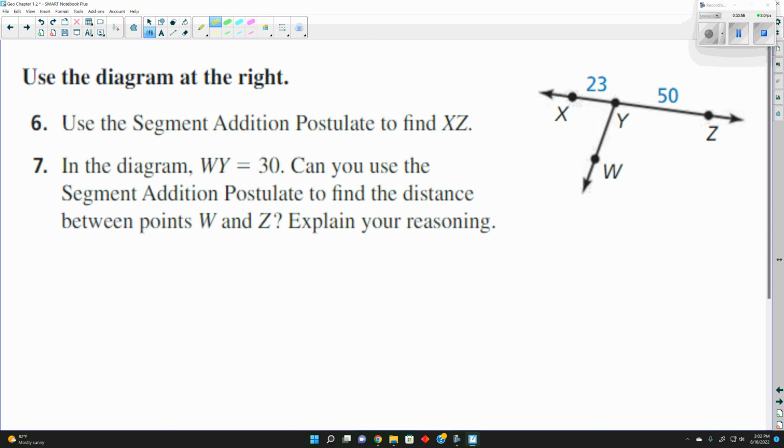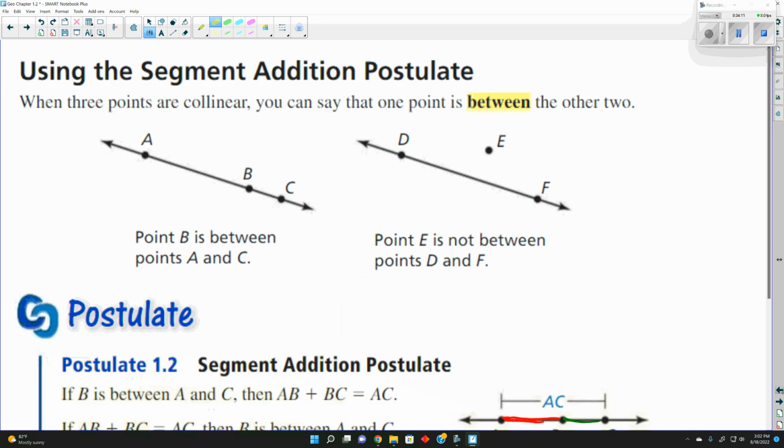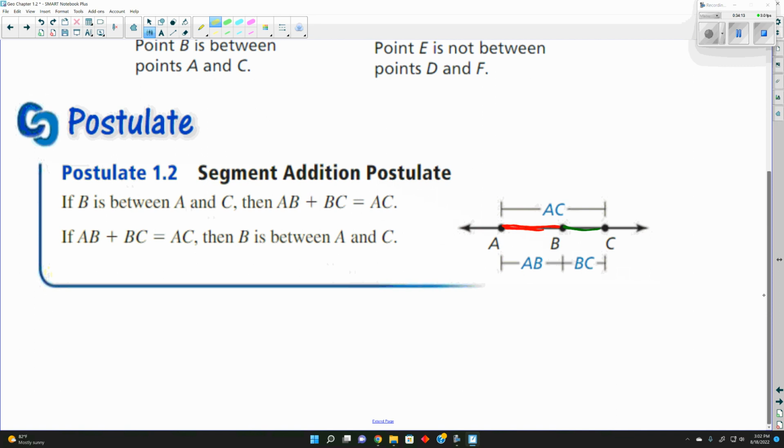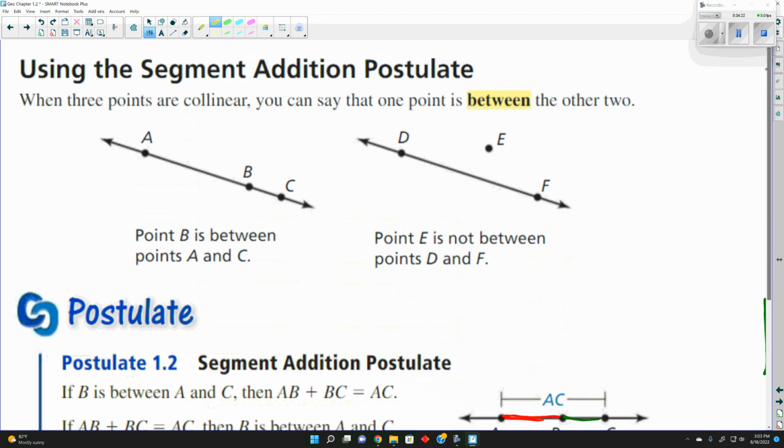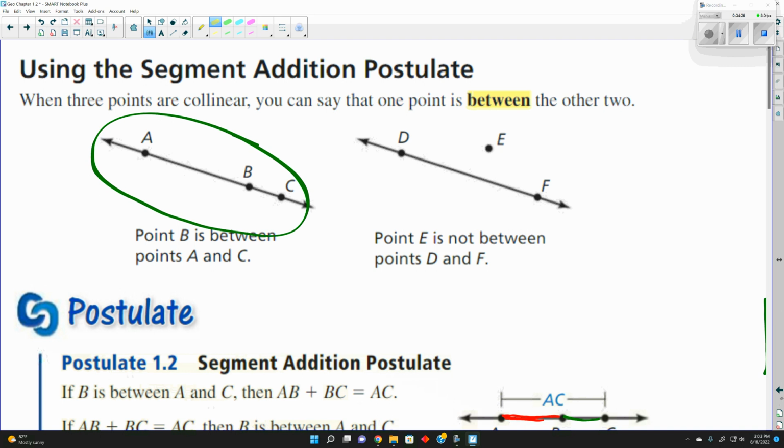In the diagram, YW is 30. Can you use the segment addition postulate to find the distance between W and Z? Just add 30 and 50. So with this, if B is between A and C, the three points have to be collinear, on the same line.